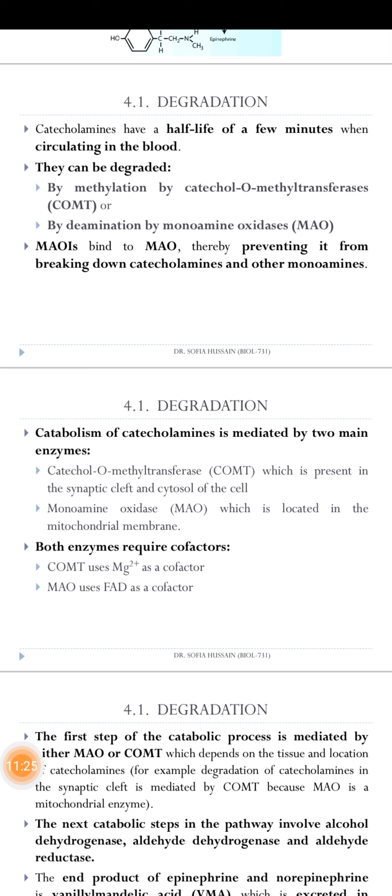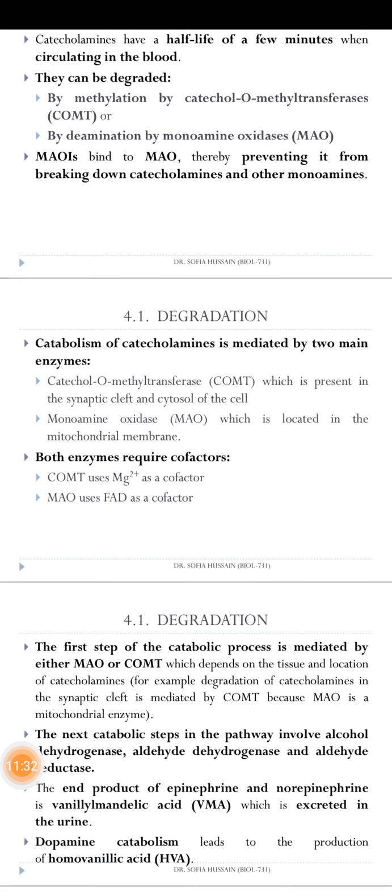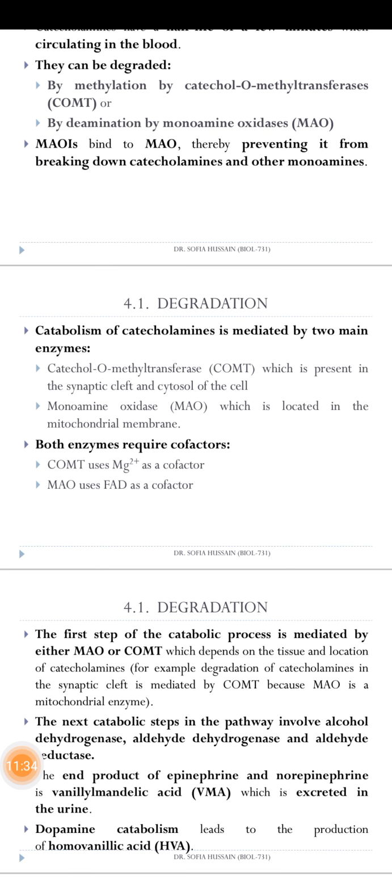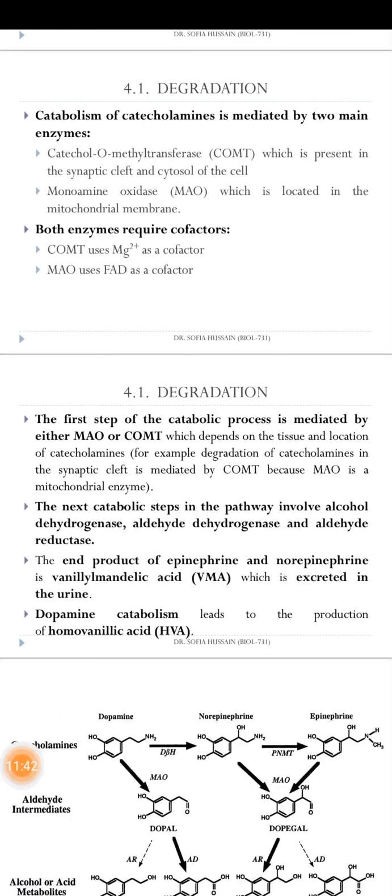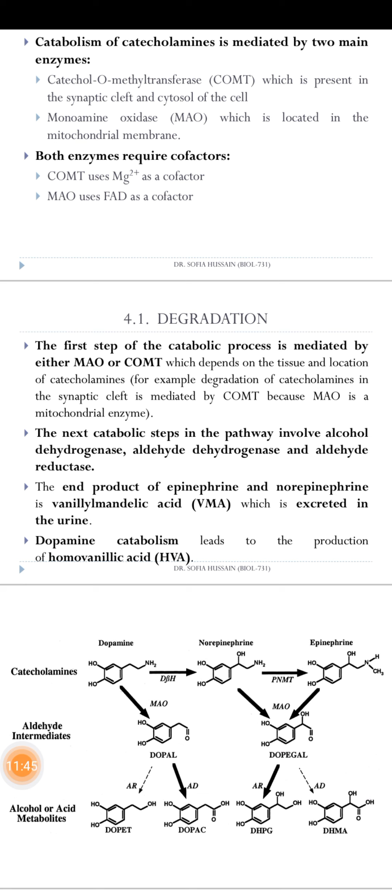The catabolism of the catecholamine is mediated by two enzymes, that is COMT and MAO. Both enzymes have cofactors. COMT has Mg2+, and MAO has FAD. The first step of the catabolic process is mediated by the MAO and COMT.